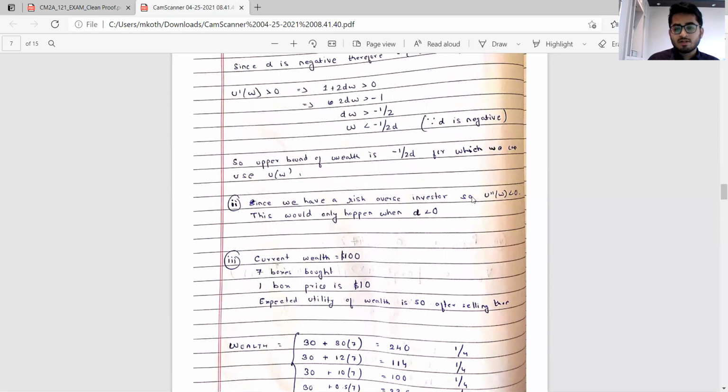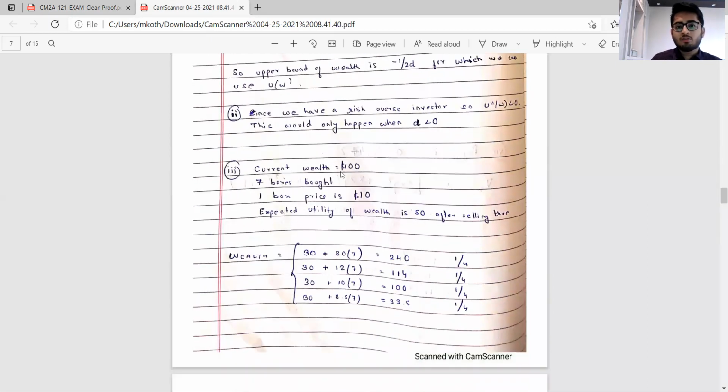We are assuming this investor to be risk averse, so the second derivative of the utility function should be negative. This will only happen when D is negative. Part 3. Current wealth is $100. 7 boxes have been bought, and each box price is $10. So this particular person has $30 remaining and has 7 boxes which can be sold